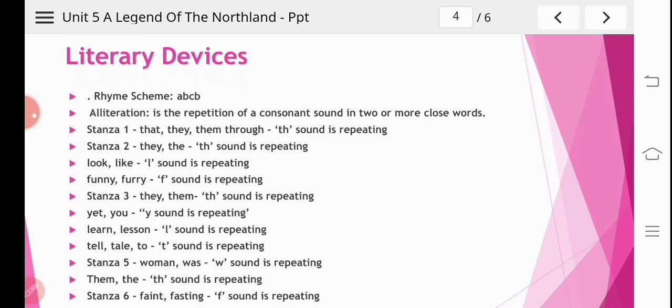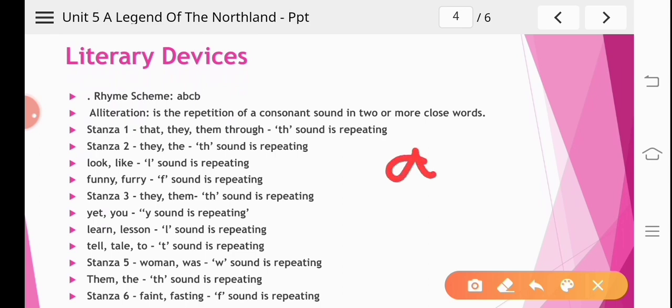As we can see, the rhyming scheme in this poem is ABCB. You can take out your book and underline the rhyming scheme in your book as well. Now when you see the poem, away in the northland, where the hours of the day are few and the nights are so long in winter that they cannot slip them through. So the poetic device used here is ABCB.